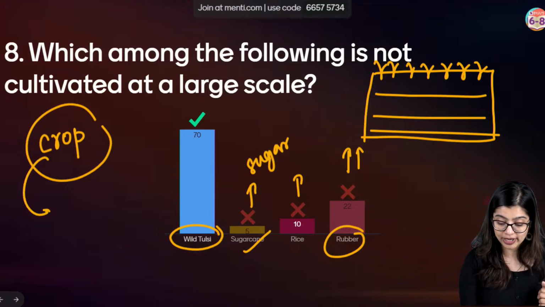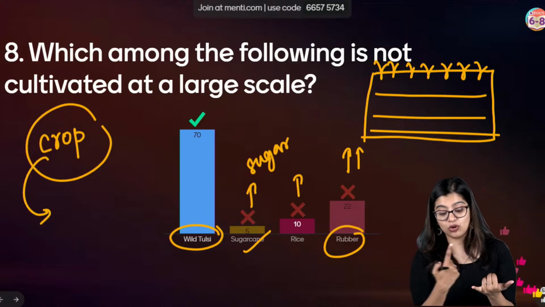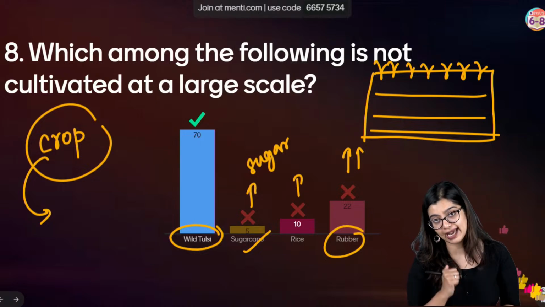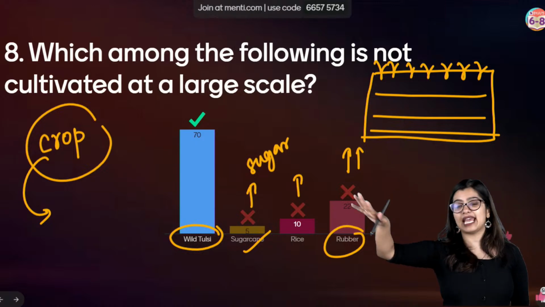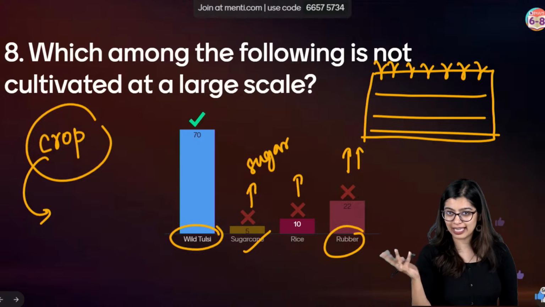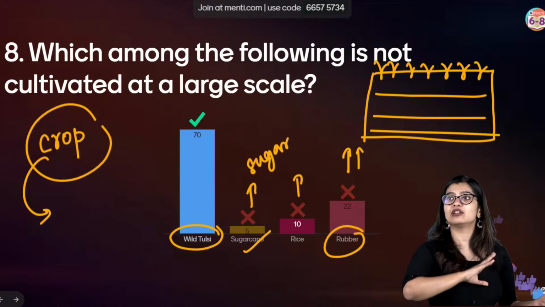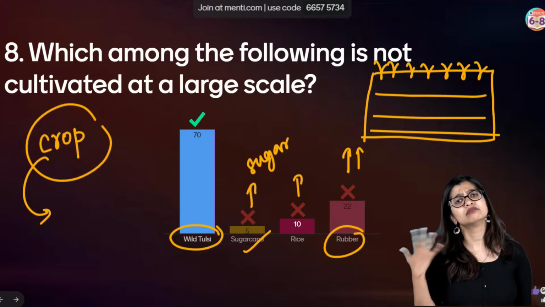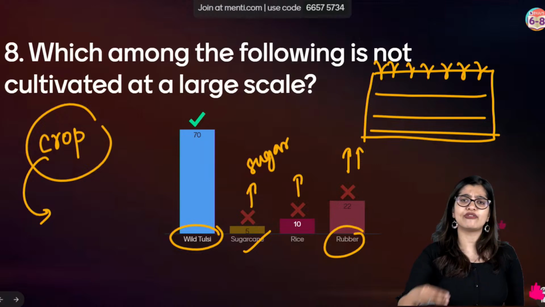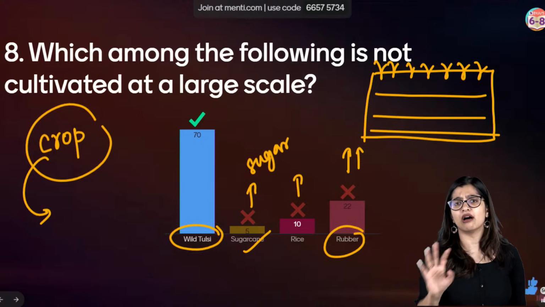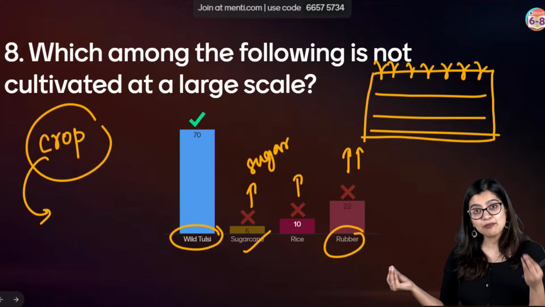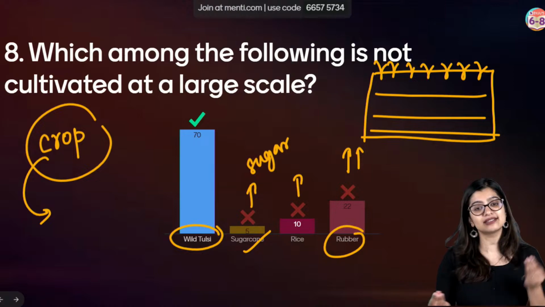Why? Because it is going to be helpful for me. I know that sugarcane is helpful for me. I know rice is helpful. I know rubber is helpful. So I am growing it at a large scale, or a commercial scale, and I'm growing the same crop. But in nature, that doesn't happen. In nature, do you see wild tulsi just growing for acres and acres? No. Naturally, you will find some 5-6 tulsi, some 2-3 of other plants, or 2-3 herbs growing here and there. But they are not grown the way agriculture is done. That is why it's important to understand how agriculture is different.